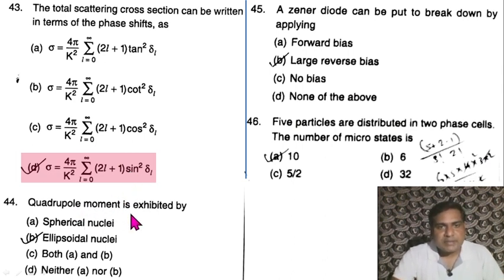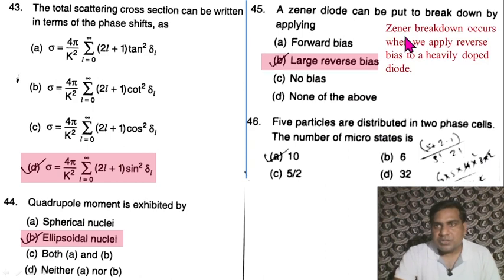Question 44. Quadrupole moment is exhibited by... For spherical nuclei it is 0 and for ellipsoidal nuclei it is non-zero. So option B is correct. 45. A Zener diode can be put to break down by applying... Zener breakdown occurs when we apply reverse bias to a heavily doped diode. So here option B may be correct.